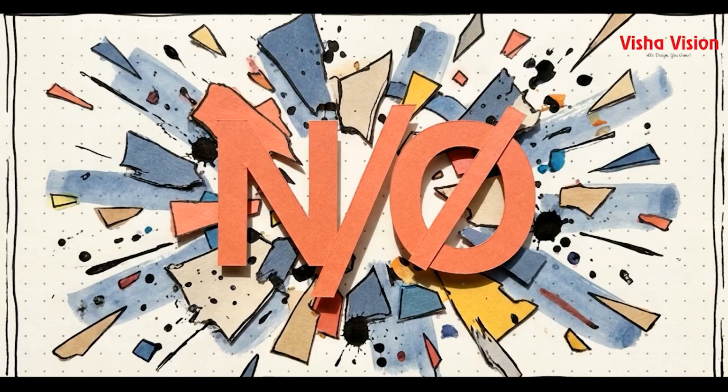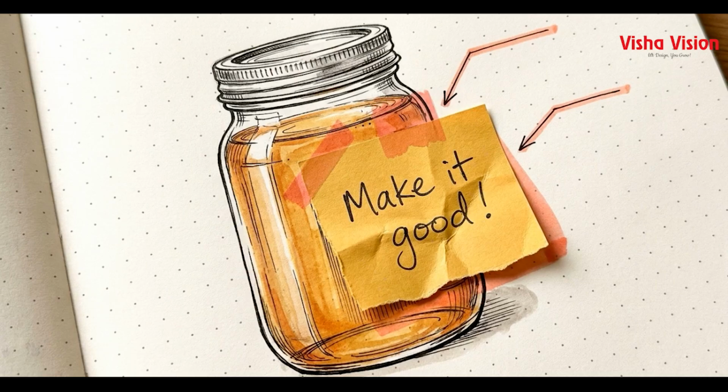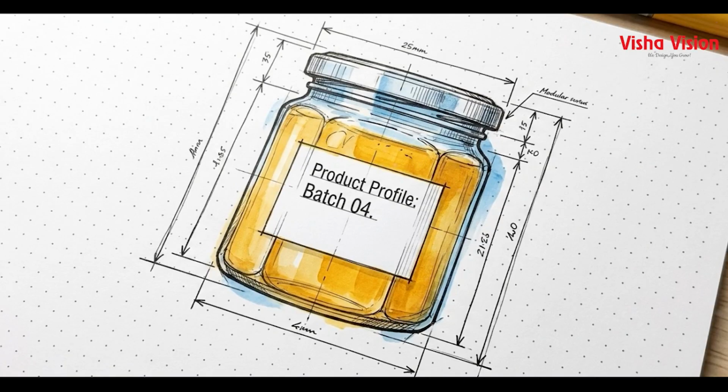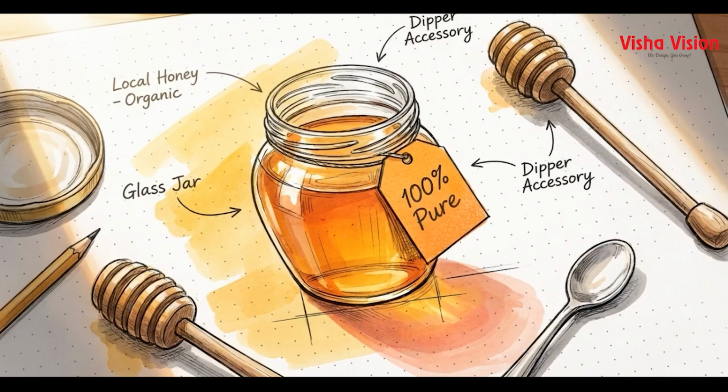Setting up that perimeter requires establishing what the AI should not do. Artificial intelligence needs negative constraints to override its default habits and avoid contradictory logic. A weak prompt asks for an interesting product description. An optimized prompt says, "Write a description for organic honey. Target health-conscious families. Do not use chemical names." The explicit "don't" ensures the tone remains warm and accessible.